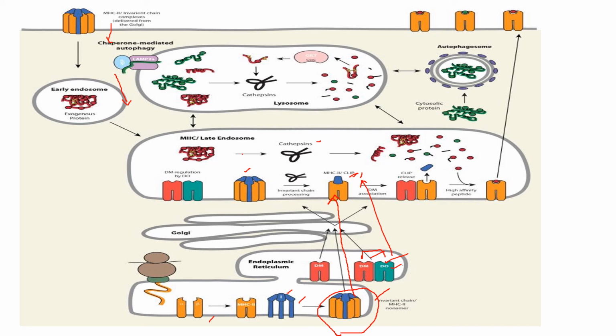Now DM can exchange CLIP for the peptide, and CLIP is removed and the peptide takes place inside the peptide cleft. Now this MHC2 and peptide get transported to the plasma membrane, where it can bind with the CD4 or T helper cells. Because of the neutral pH here, peptide and MHC2 bind together very stably and firmly, and it is recognized by the CD4 or T helper cell that induces immune response.